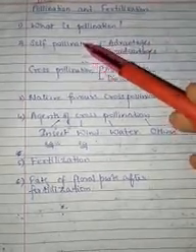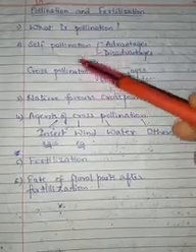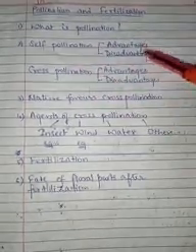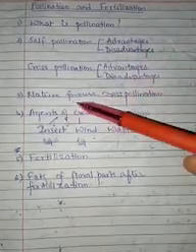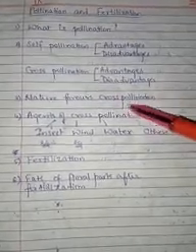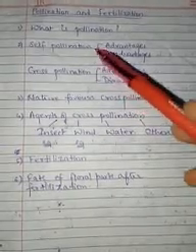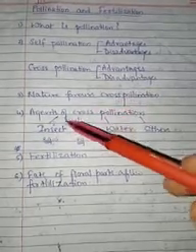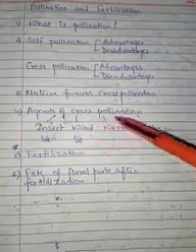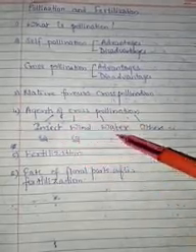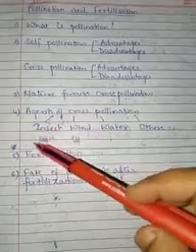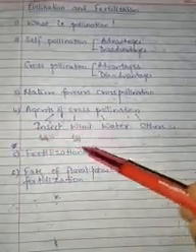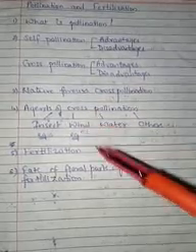Next point is self-pollination and cross-pollination, the two types of pollination that are observed in nature, their advantages and disadvantages. Next we will go through the point nature favors cross-pollination. Here we will be studying the conditions which favor cross-pollination. Though self and cross-pollination are present in nature, nature favors cross-pollination. After that we will be discussing the agents of cross-pollination, insect, wind, water and others. We will be discussing examples of insect pollinated flower and wind pollinated flower in detail.